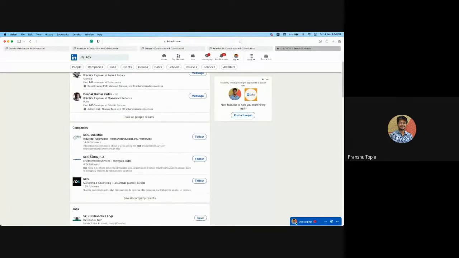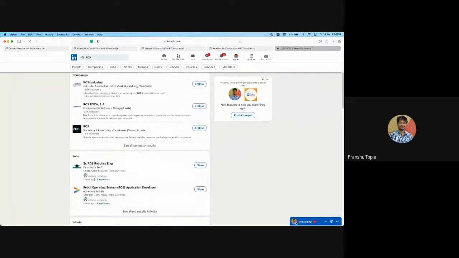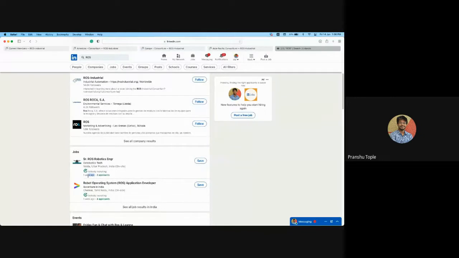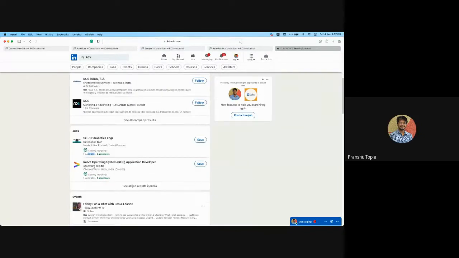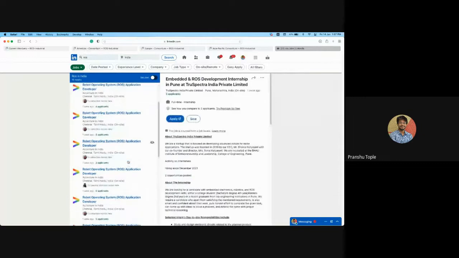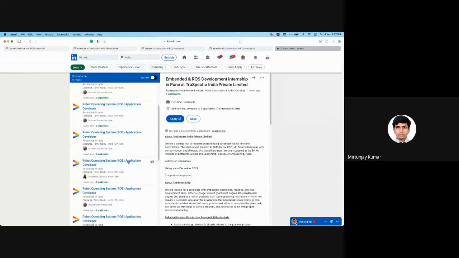So there are these companies, plus there are these jobs. See, it's just 1 week ago, senior ROS robotic engineer in Noida. Then in Accenture, robot operating system application developer is here.